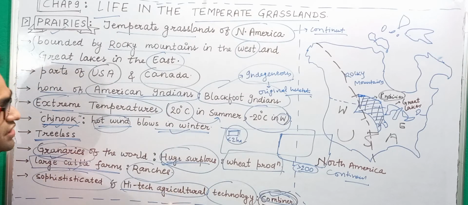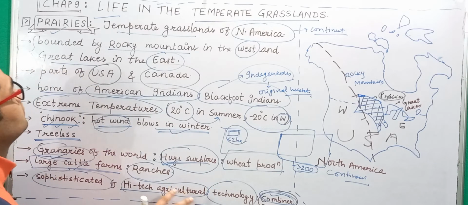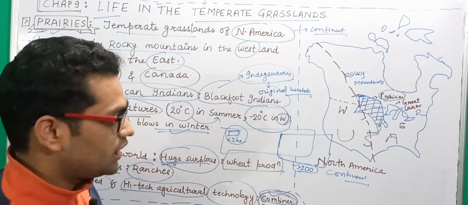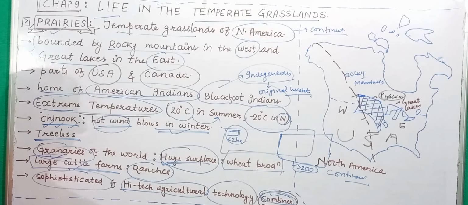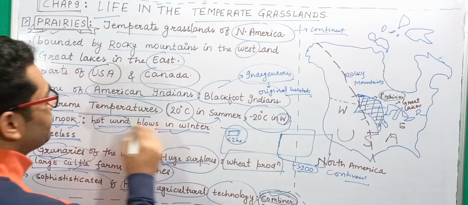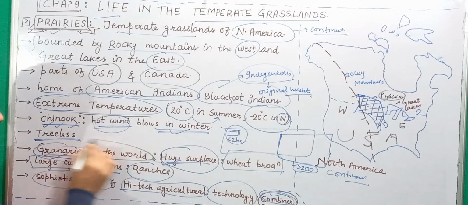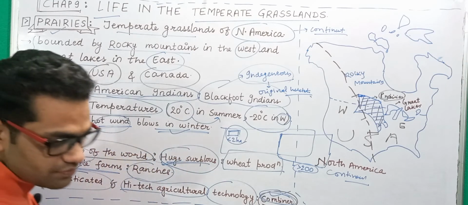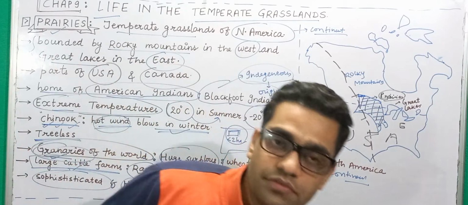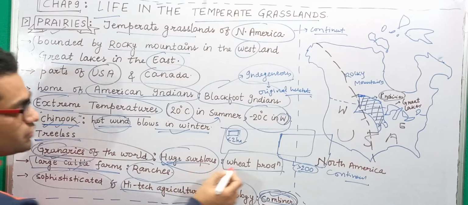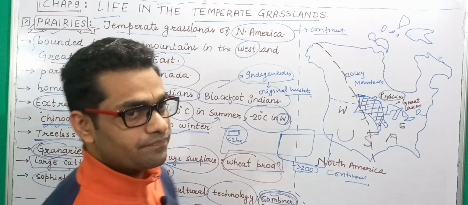So this was the basic idea that we have with regard to the prairies. Just remember 2 to 3 things, and you will be done. For example, remember that this is the granary of the world. This is a very important concept that you must know. Granary of the world. And why is it called the granary of the world? Because of the huge surplus of wheat production taking place here.